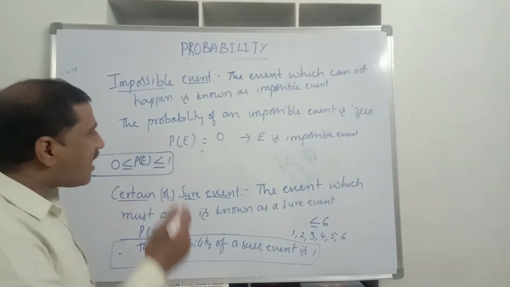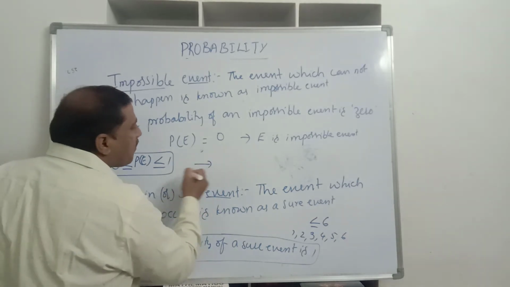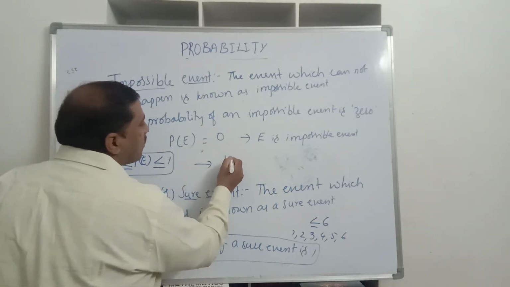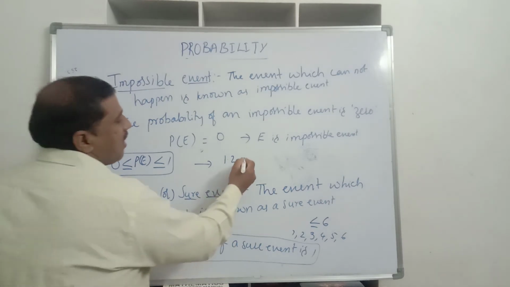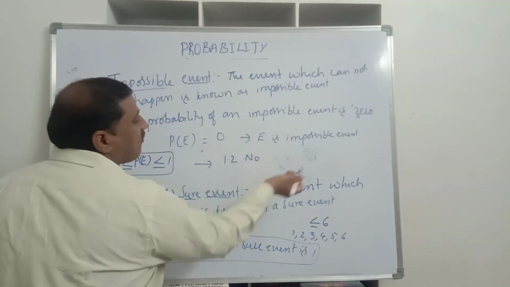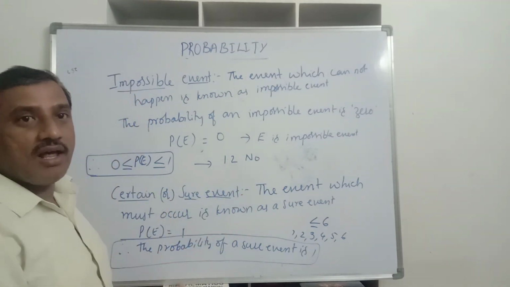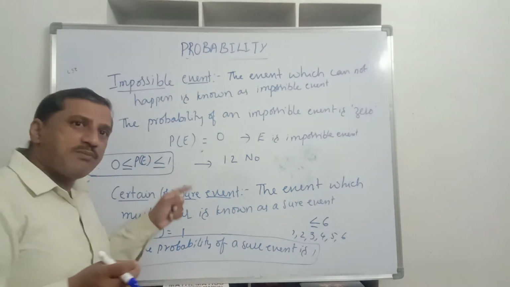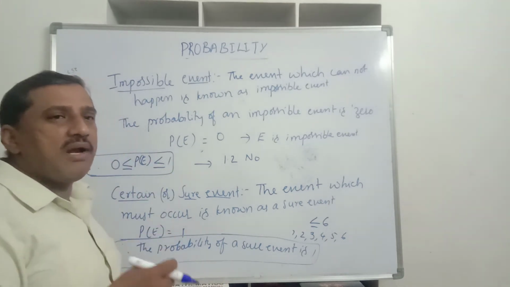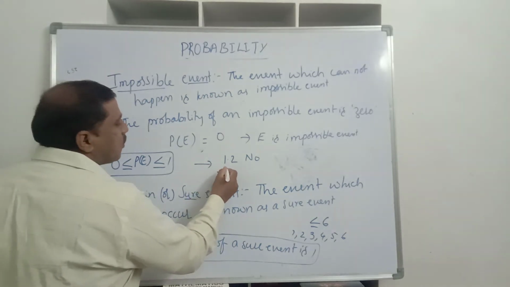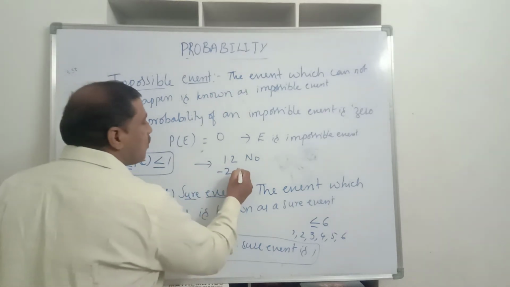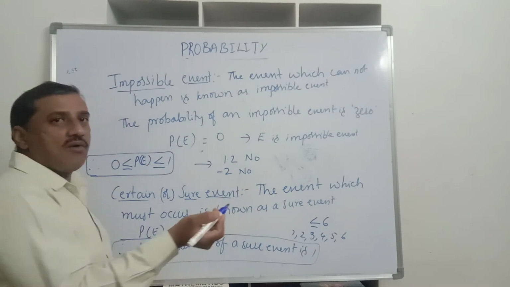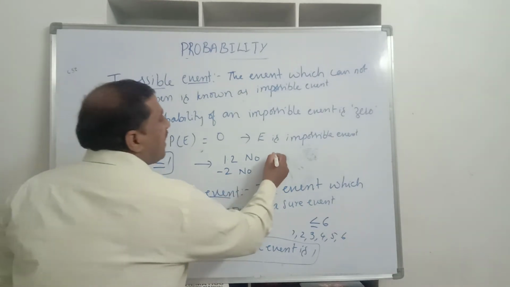So here, is it possible to have a probability of an event of 1.2? No. Why? Because 1.2 is more than 1, but the maximum probability is 1. Is it possible to have the probability of an event as -2? Again, no. Is it possible to have an event with 70%?